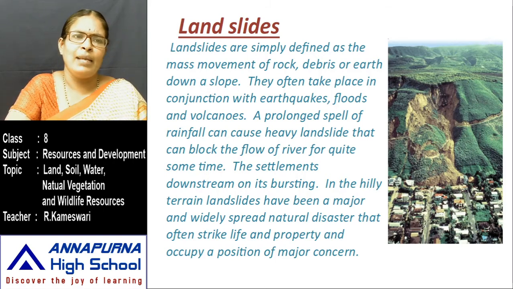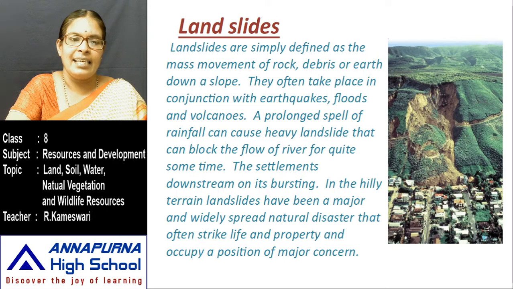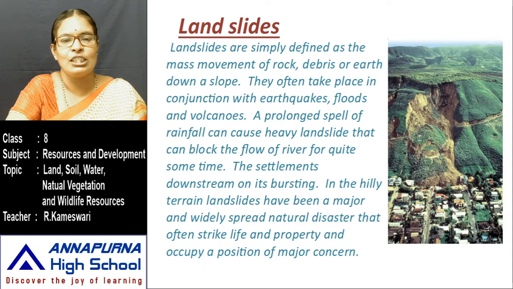They often take place in conjunction with earthquakes, floods and volcanoes. A prolonged spell of rainfall can cause a heavy landslide that can block the flow of a river for quite some time. The settlements downstream are in danger when it bursts. In hilly terrain, landslides have been a major and widely spread natural disaster that often strikes life and property and occupies a position of major concern.